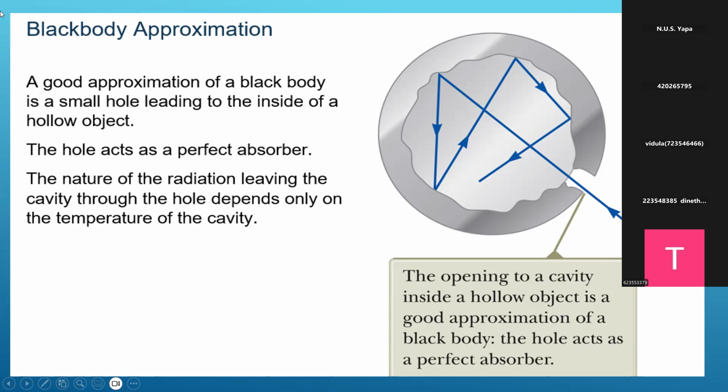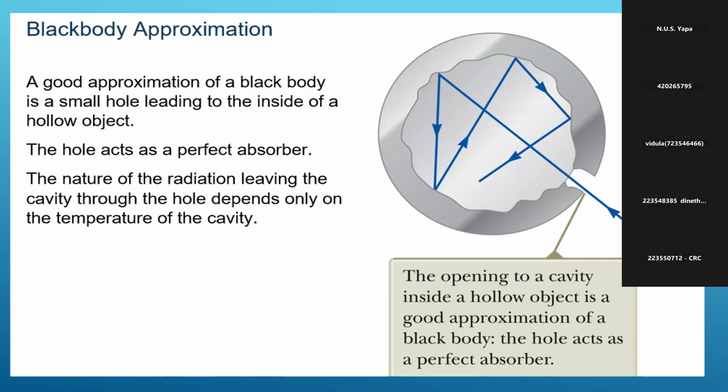Thermal equilibrium, you heard. I am still not moving the slide. It is in the black body approximation, right? There are bodies whose surfaces can absorb all the radiation incident upon them.